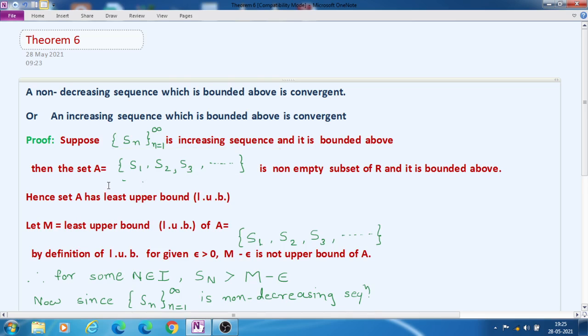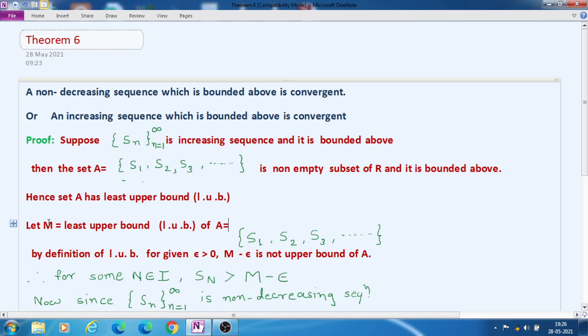We call this set capital A. So set A contains the terms S1, S2, S3, and so on, and this set is a non-empty subset of the set of real numbers R, because the sequence is a sequence of real numbers. We have taken set A, and it is also bounded above.